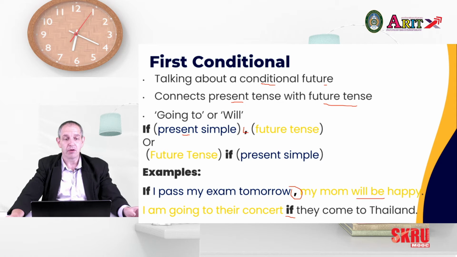Now, we talked about using present continuous in future tense situations, and that's what the person is doing here. So it's not just limited to will and going to. You can also use present continuous in the future under the right circumstances.